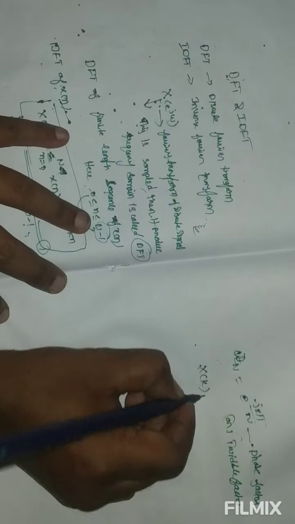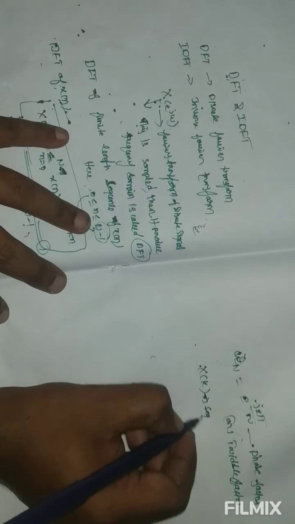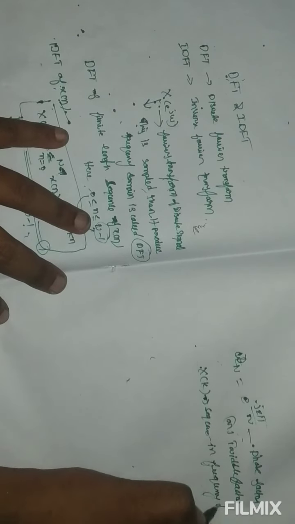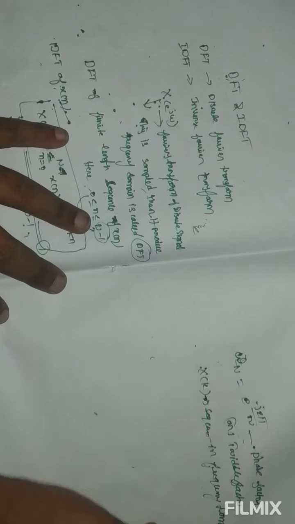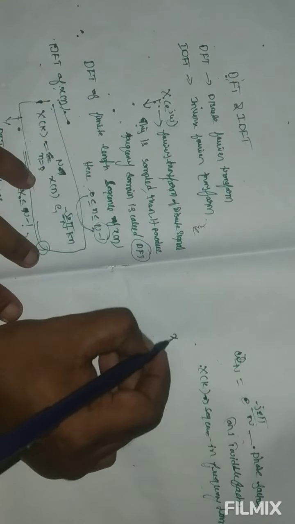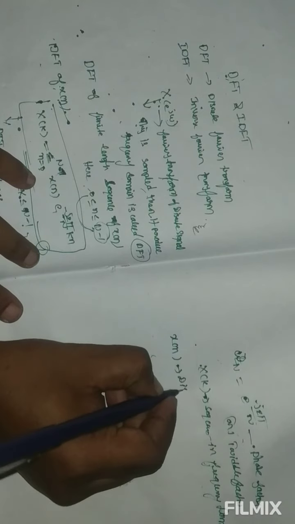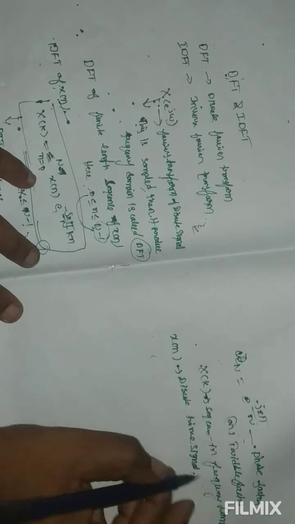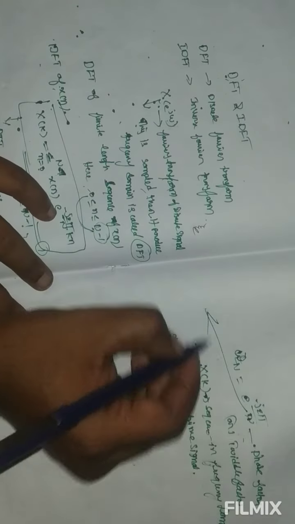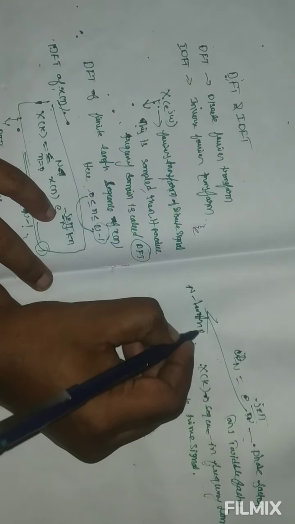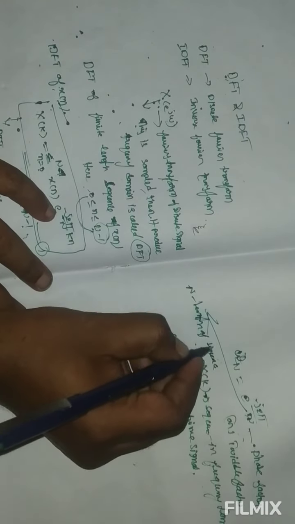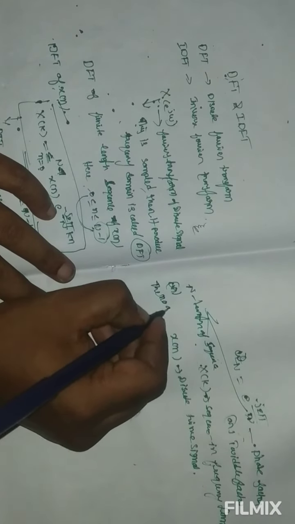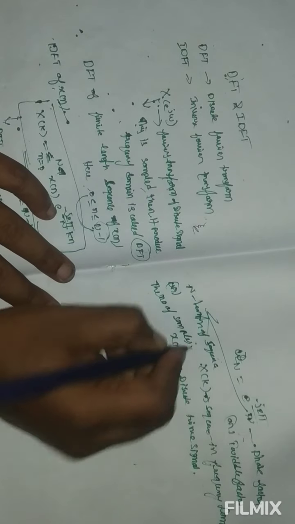X of k is in the frequency domain, a sequence in the frequency domain. x of n is the discrete time signal. In this, capital N is the length of the sequence, or the number of samples. Length of signal, number of samples.